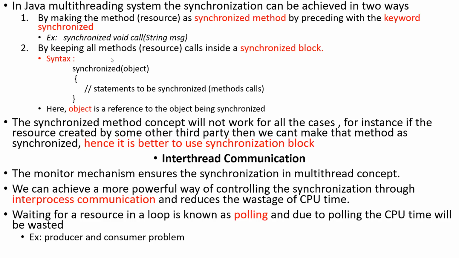Second way is by using a block, a synchronized block. So we'll use one synchronized block. Inside that block, whatever method those threads want to share will be kept inside. That method will be called inside that synchronized block. If we call the method inside the synchronized block, obviously it would be done in a synchronous way. So this is the second way of making a synchronized environment. Okay.